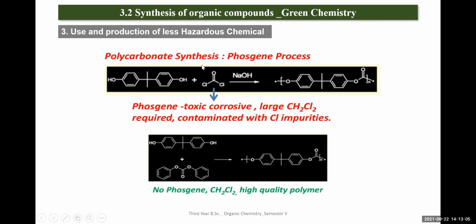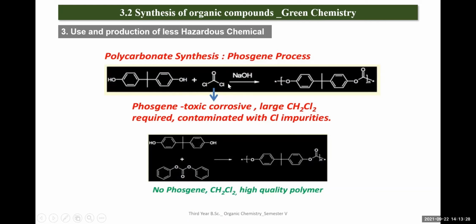While synthesizing this polycarbonate, we are going to use phosgene gas. That phosgene gas is very toxic and corrosive, which requires a large amount of DCM, that is dichloromethane, and is contaminated with chlorine impurities. But the alternative method is this.